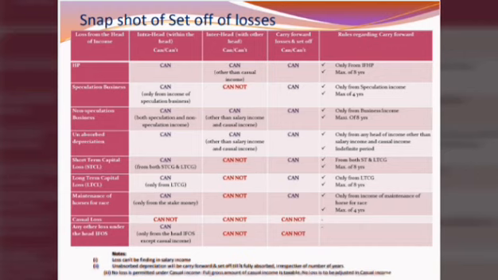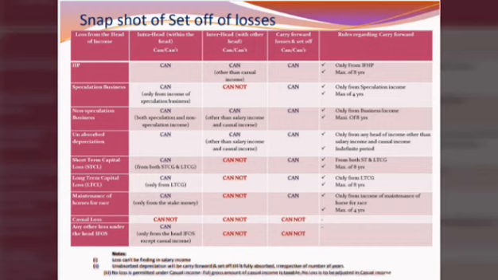Non-speculation business loss can be set off in the same head against both speculation and non-speculation business profit, and it can also be adjusted against other heads of income except salary income and casual income. Carry forward is allowed for a maximum of 8 years, and it should be set off only against business income.